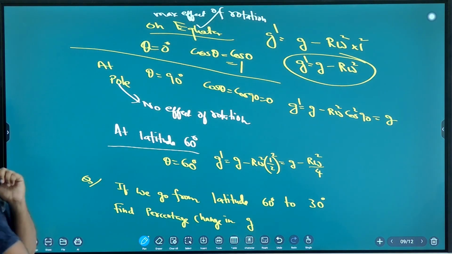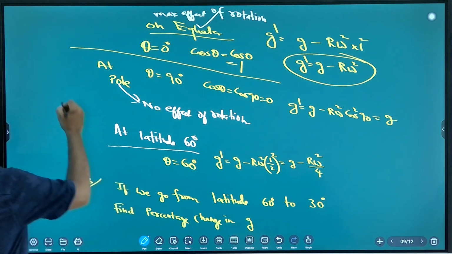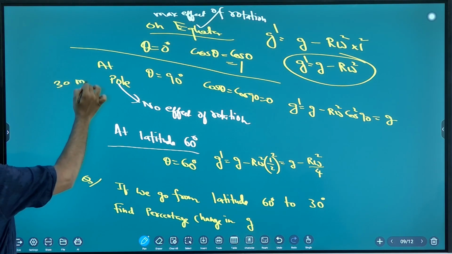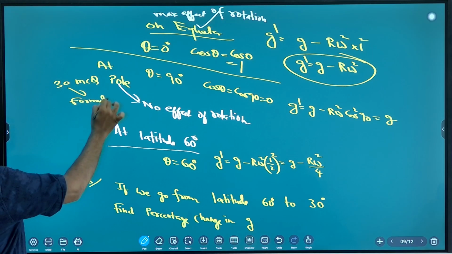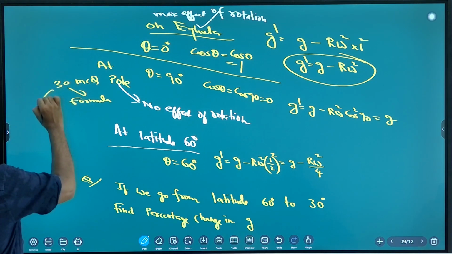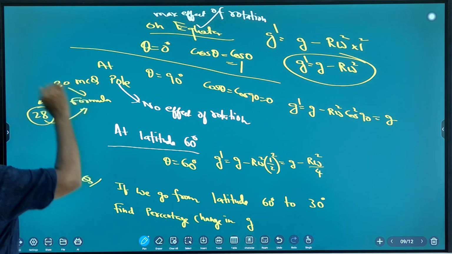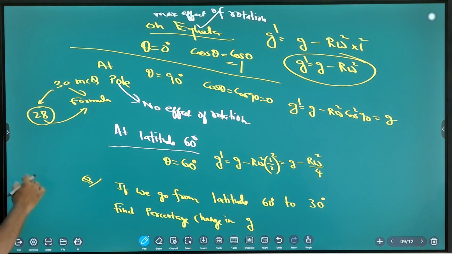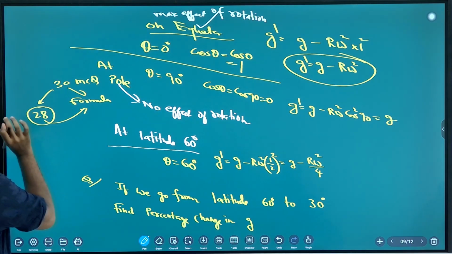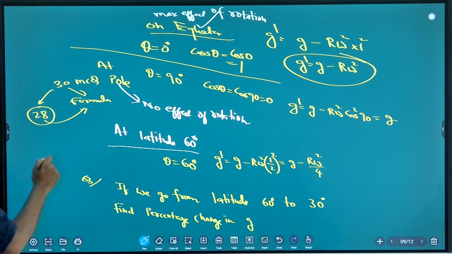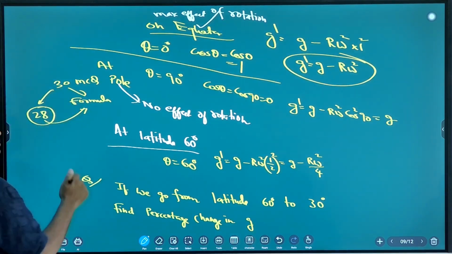Focus on the formula. Physics is full of formulas. I'm telling you, you can expect 30 questions based on formula only. If not 30, at least 28, 100%. If you remember all the formulas very well, your 28 questions are confirmed. You read the question, remember the formula, apply the formula.